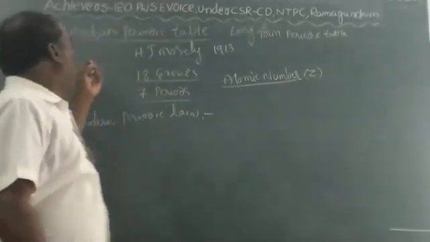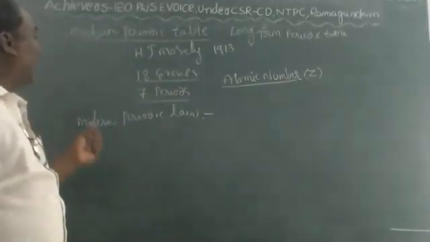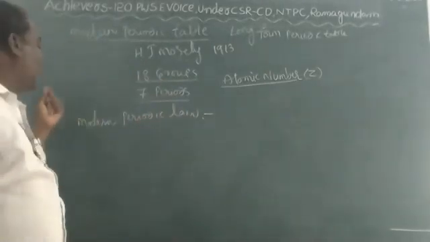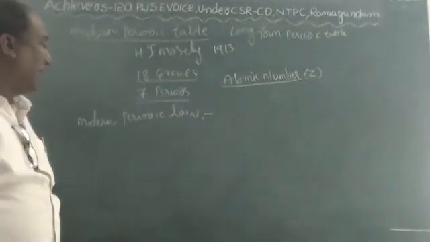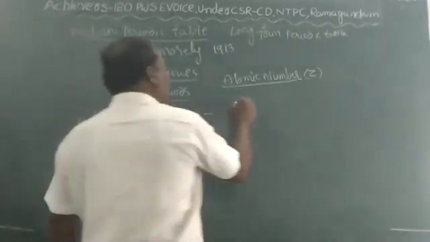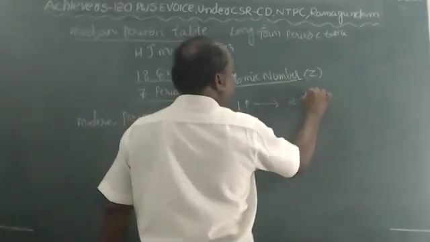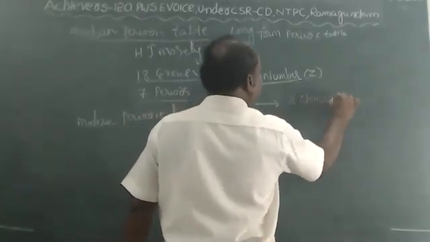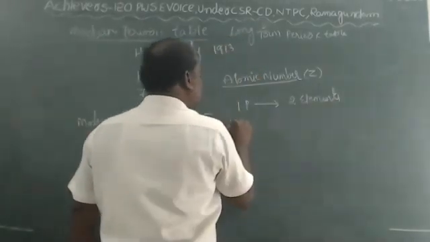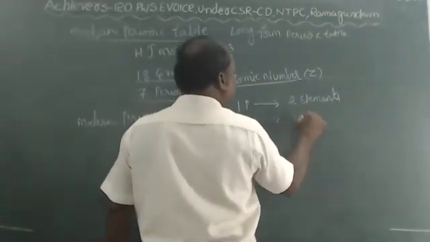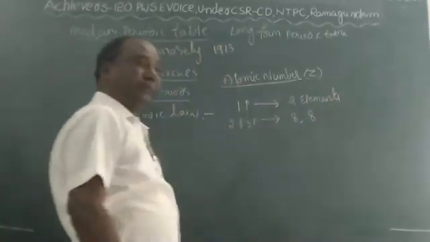So Moseley constructed the periodic table according to atomic number, and the elements are filled in systematic order in the periods. The first period consists of 2 elements. The second and third periods consist of 8 and 8 elements.